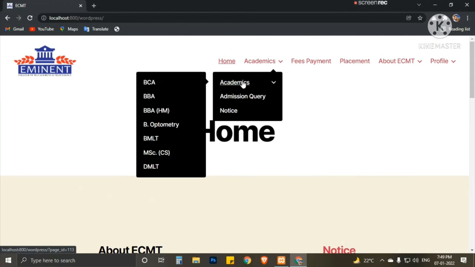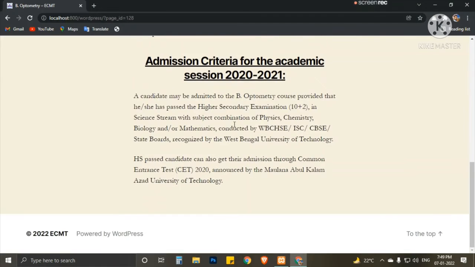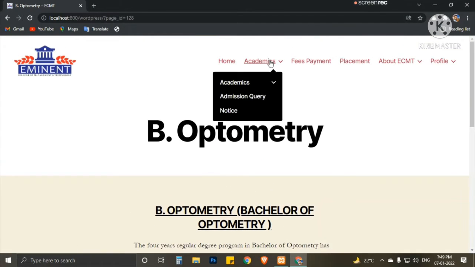In the administration menu, if I hover over the academics portion, it will show our courses like BCA, BBA, BBA HM, Optometry. If anyone wants to read about the courses, they can click here. Let's say Optometry. All things are taken from our college's original website, so all things are genuine.